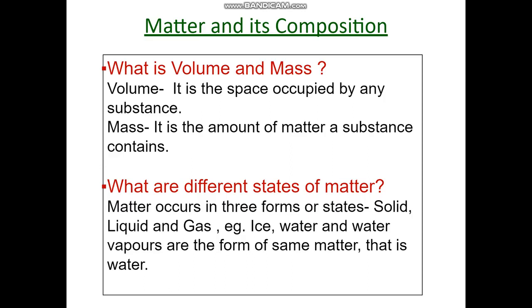What are the different forms of matter? Matter occurs in three states: solid state, liquid state and gaseous state. Taking the example of water, water exists in three different forms. What are the three different forms? Ice, water and water vapor are the forms of the same matter, that is water.